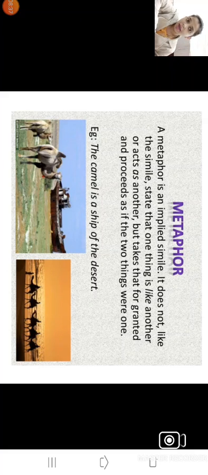Camel is used as a sheep of the desert, but here the word as is not used. If we use the word like here, this sentence is converted into simile: the camel is like a sheep of the desert.